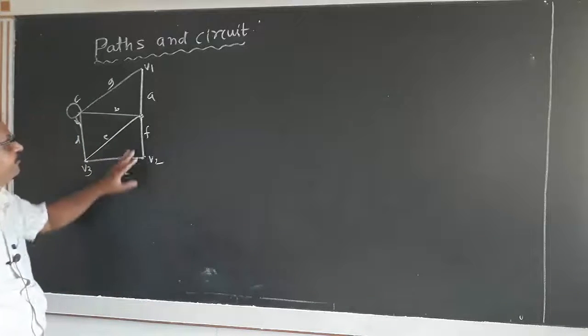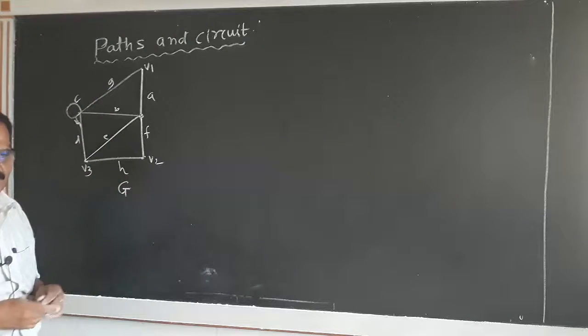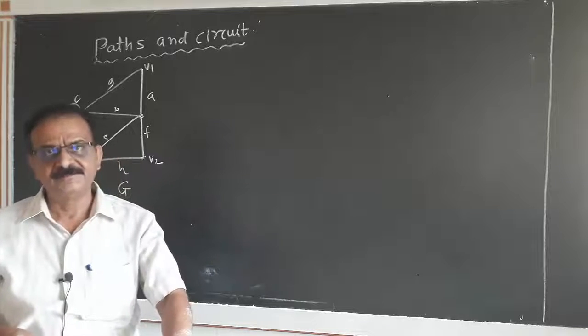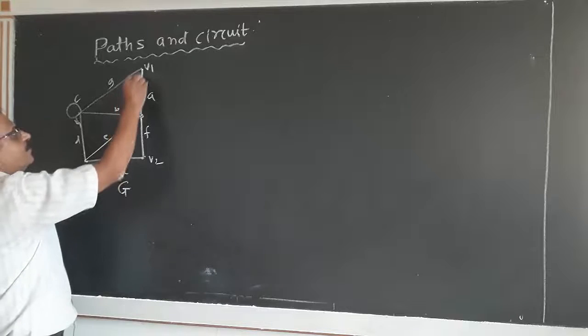Suppose this is a graph G and we have to draw a walk in this graph G. Suppose I start from V1.